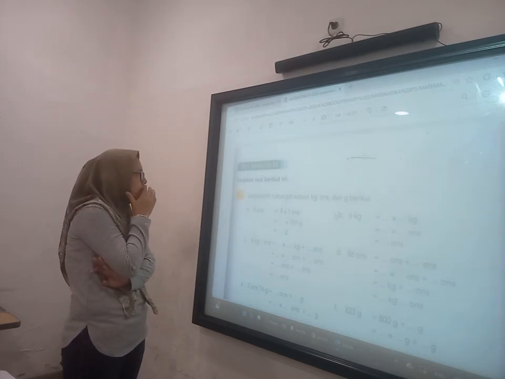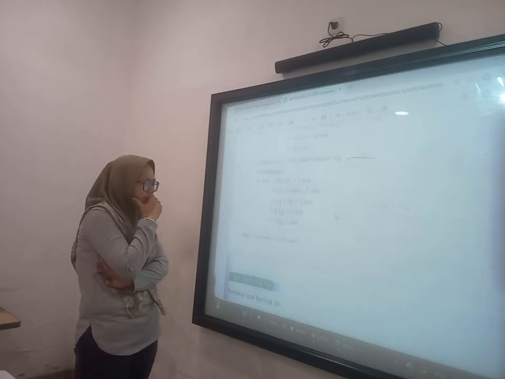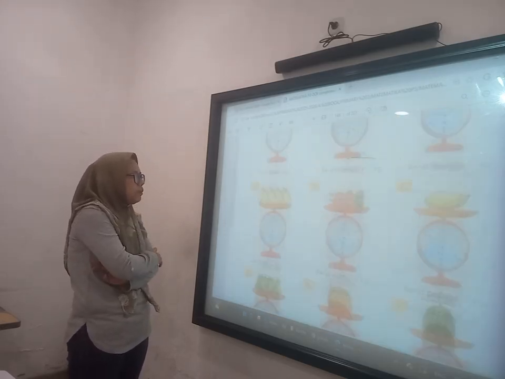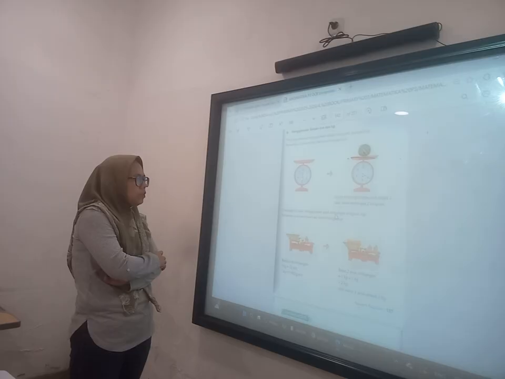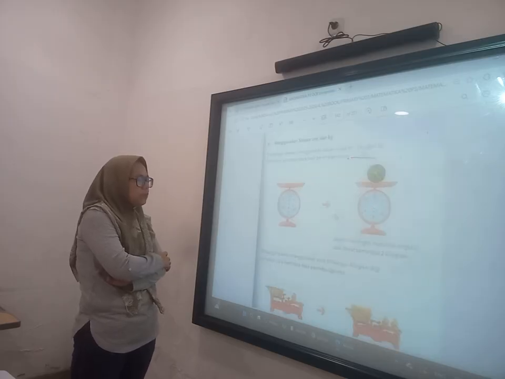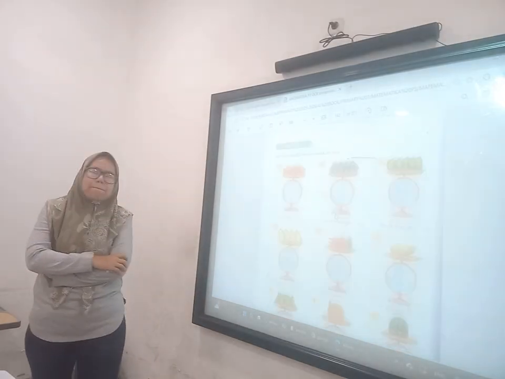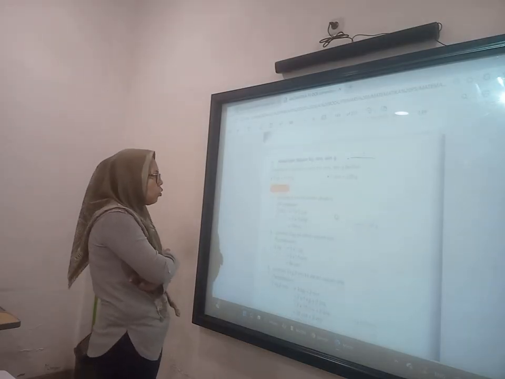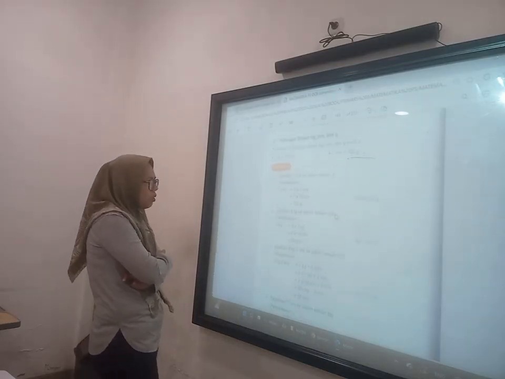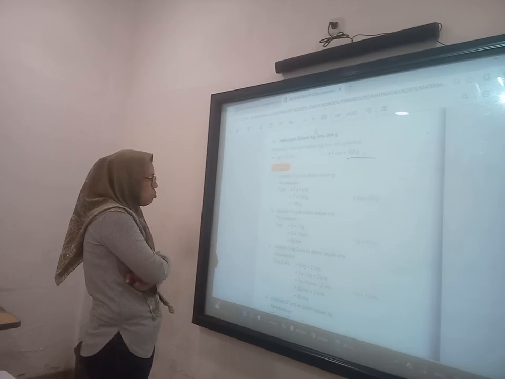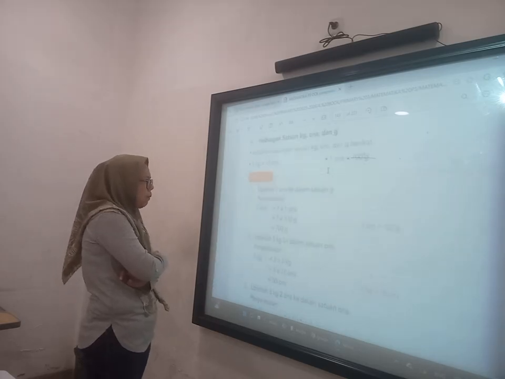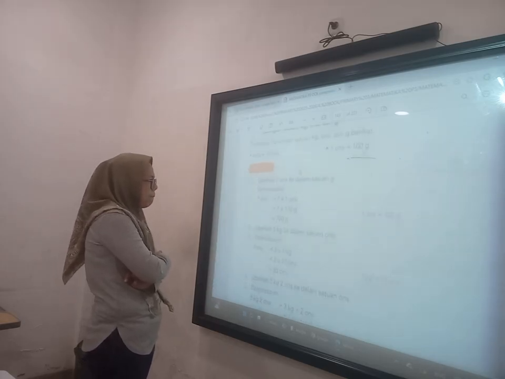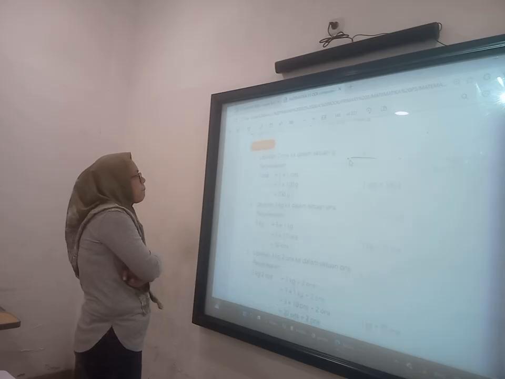Okay, so ini dari matematika konversi satuan ons kilogram. Kita belajar kilogram, gram, sama ons. Jadi coba oke, ini sudah ada sebenarnya 1 kilogram 10 ons, 1 ons sama dengan 100 gram.